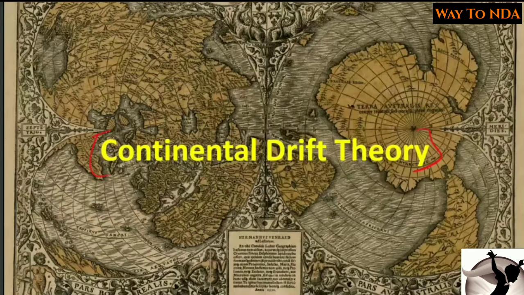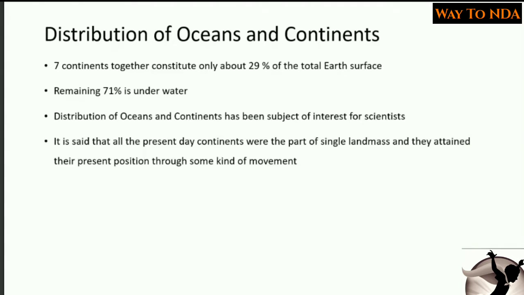We know that we have 7 continents. So let's study about the distribution of the oceans and the continents. As we know, we have 7 continents, and the 7 continents together constitute only 29% of the total earth surface. Remember this. We have 7 continents, and all 7 continents together make up only 29% of the earth surface. Remember this.